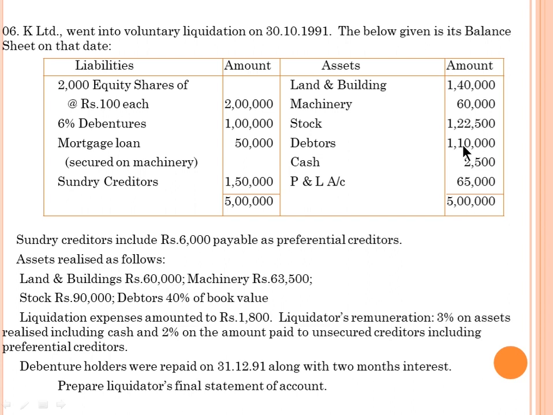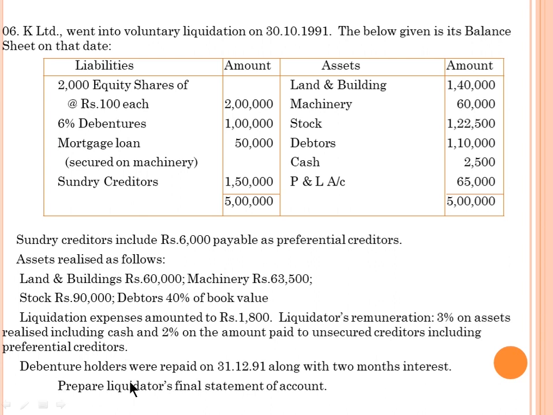So here how much debtors is given? 1,10,000. Out of 1,10,000, 40% we are going to realize. And liquidation expenses amounted to rupees 1,800. Liquidator remuneration 3% on assets realized including cash, and 2% on the amount paid to the unsecured creditors including preferential creditors. So in this problem it is given including preferential creditors. Otherwise, by default we always consider including preferential creditors.